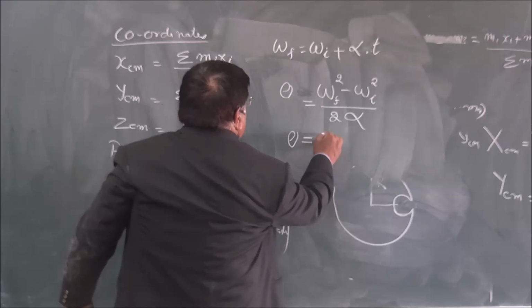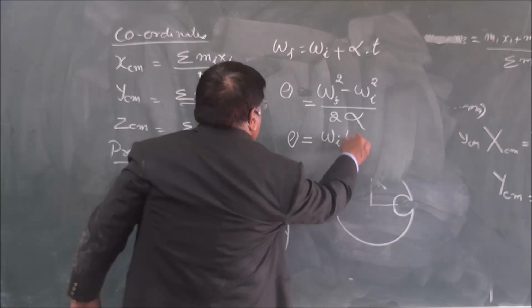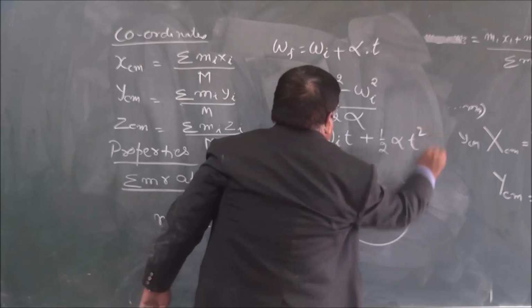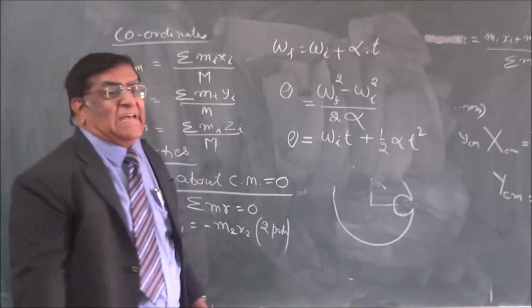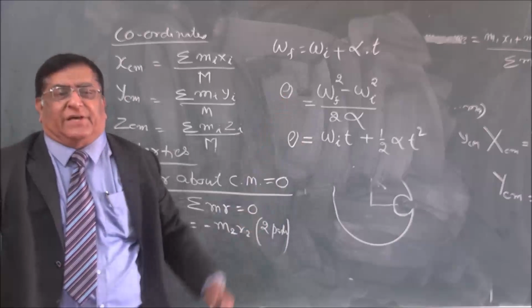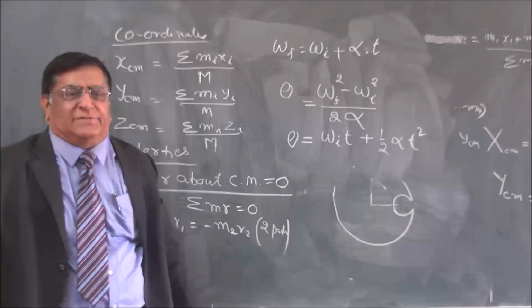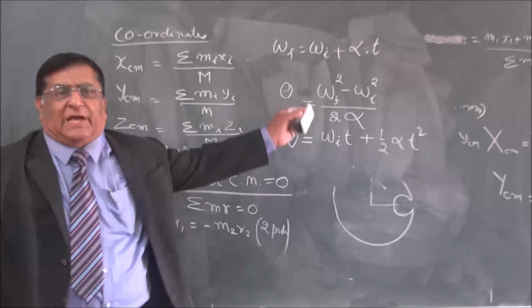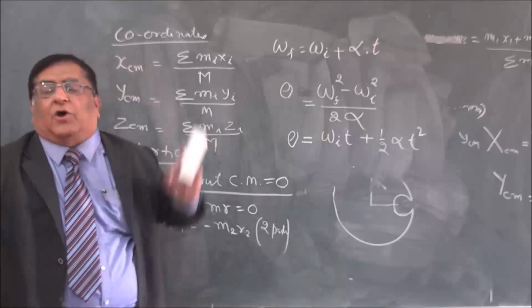s is equal to ut plus half at square. s stands for displacement and angular displacement is theta. Okay, same equations. Now we go to dynamics. This was kinematics. Now laws of motion.